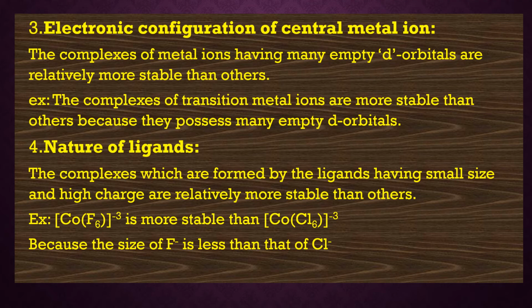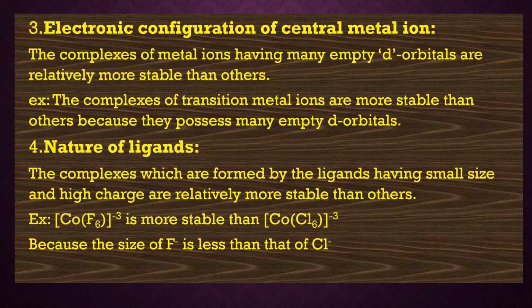Under this, we learn that the complexes of metal ions which have a number of empty d orbitals will be more stable than the other complexes. The central metal ions should possess a number of empty d orbitals.